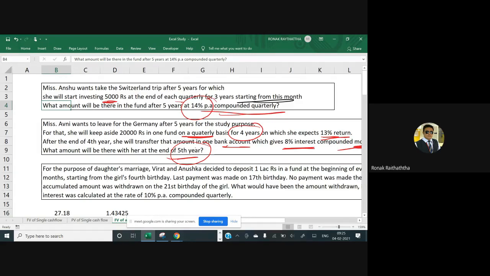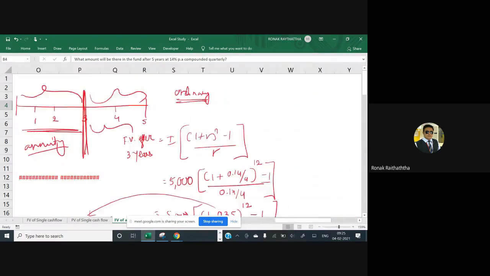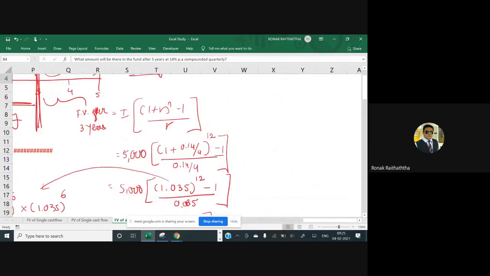Now here in this case, it's not given whether Avni has invested at the end of the quarter or at the beginning of the quarter in the initial 4 years. So if nothing is given to you, assume it's ordinary, क्योंकि ordinary का तो नाम ही है ordinary. Let's move ahead. If nothing is there, that means it's ordinary, right?